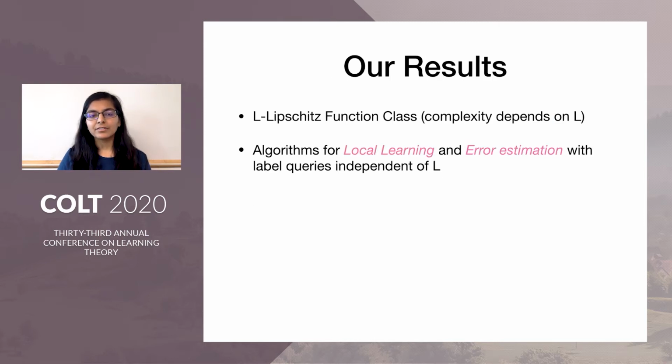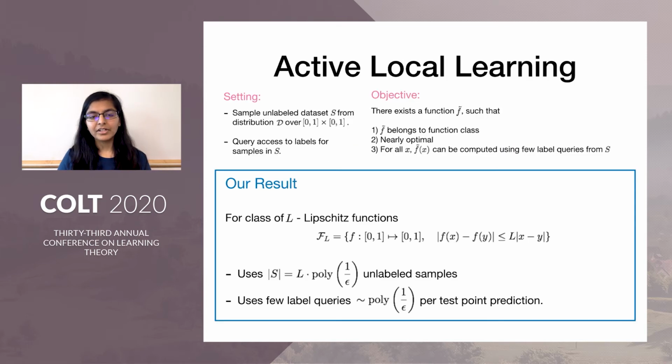We consider the class of L-Lipschitz functions, whose complexity depends on L, and we give algorithms for local learning and error estimation with label queries independent of L. For the sake of this talk, I'll only discuss the one-dimensional results. Again, we consider the class of L-Lipschitz functions with domain [0, 1] and range [0, 1], and then our distribution is also bounded over domain and range [0, 1].